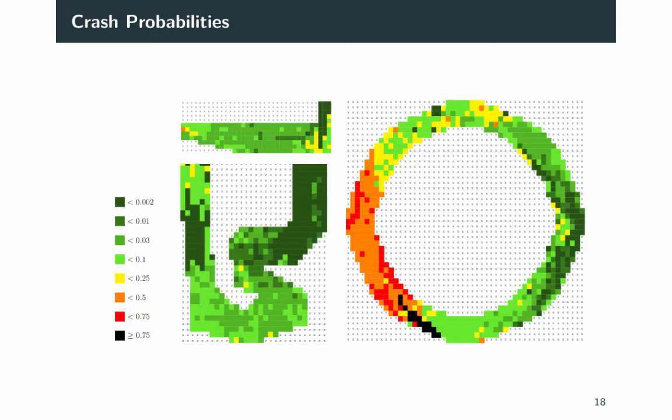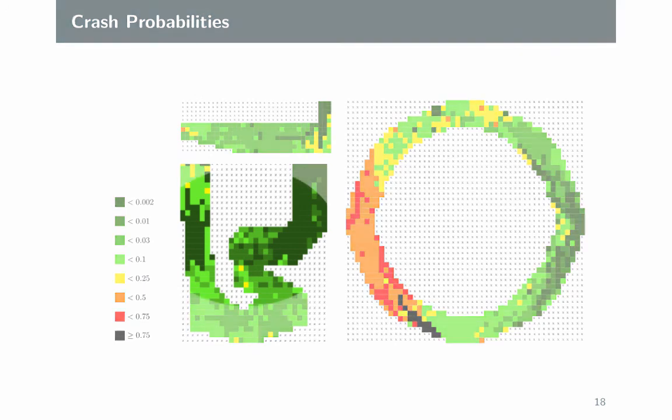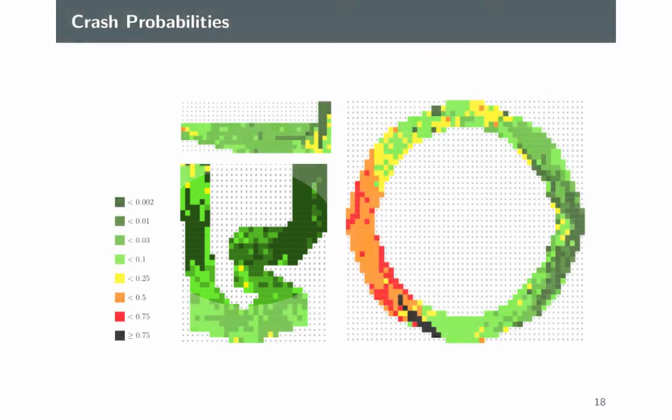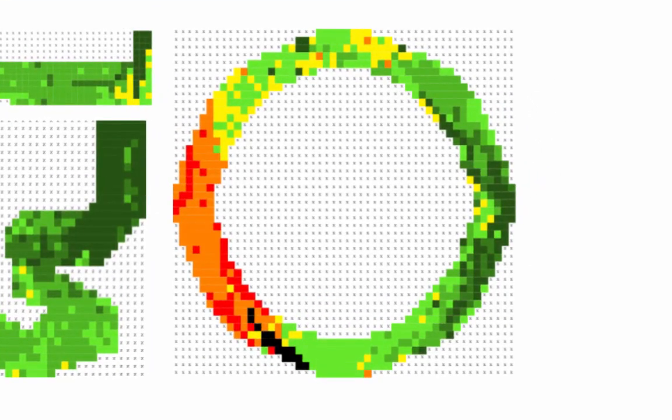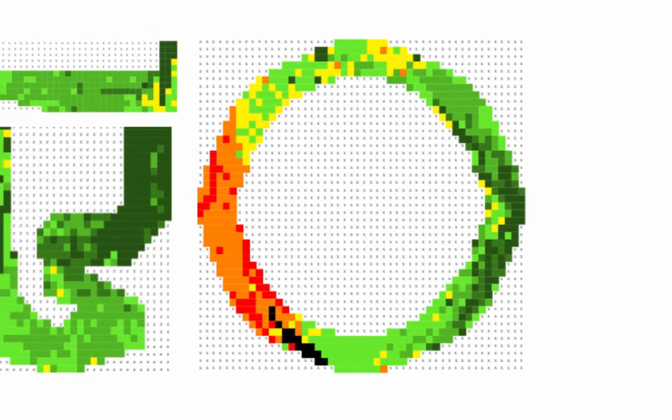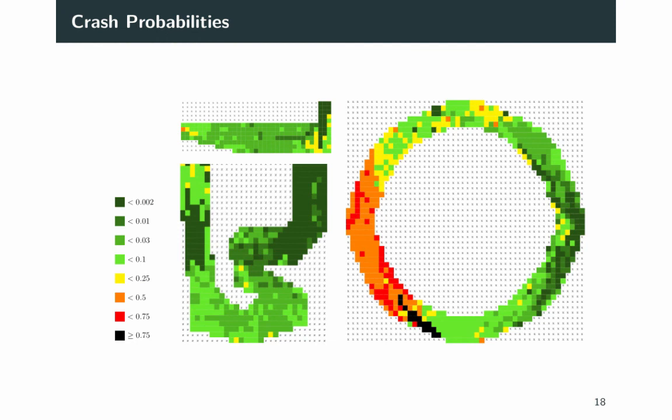Let's have a look at these heat maps, which show the crash probabilities for all states. Green areas have a crash probability lower than 10% and red ones higher than 75%. We see that the ring map is the most difficult one, especially close to its start line. This is because the track is narrow and the way to the goal is long. But also in the other maps, we see that states closer to the goal have a lower crash probability.